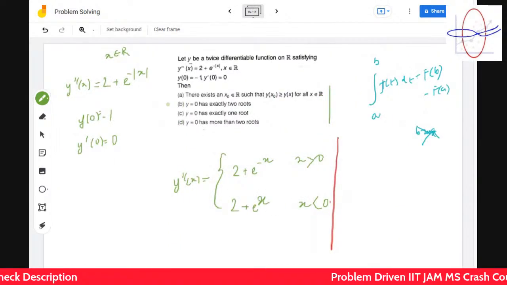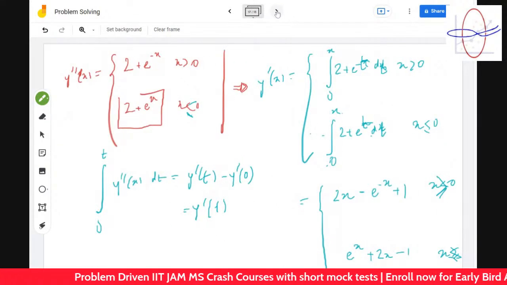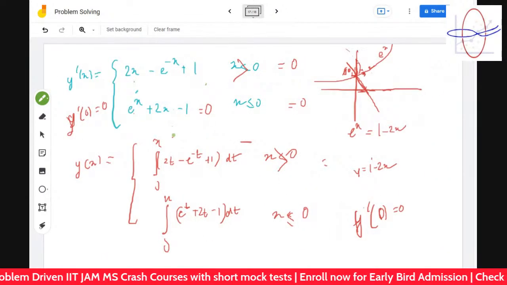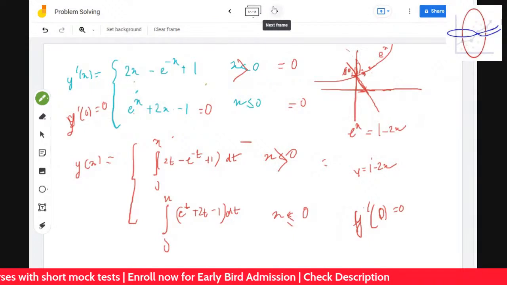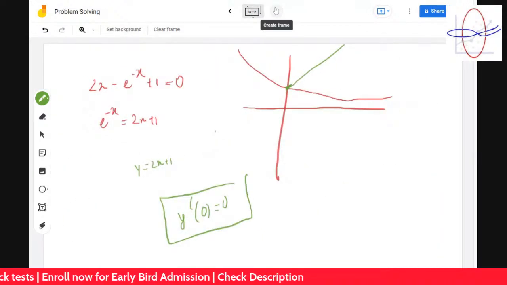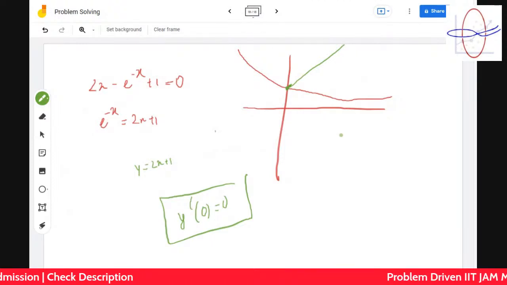Now let's understand this. Y is equal to 0, exactly one root. Kitna root hoga? So it's asking how many roots does y have? Okay, this is a bit challenging in the sense. Not actually challenging. Okay.